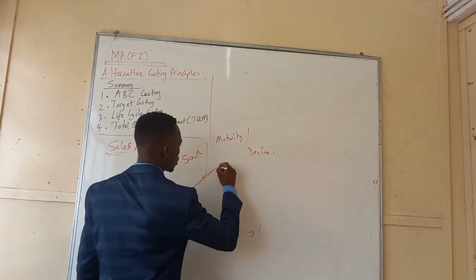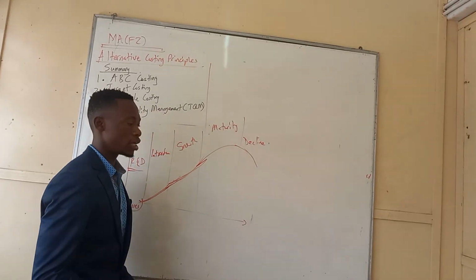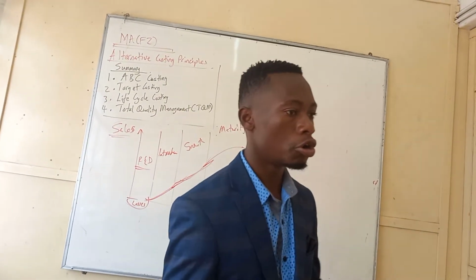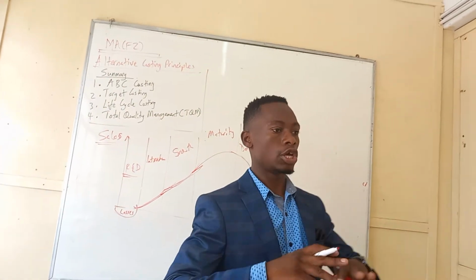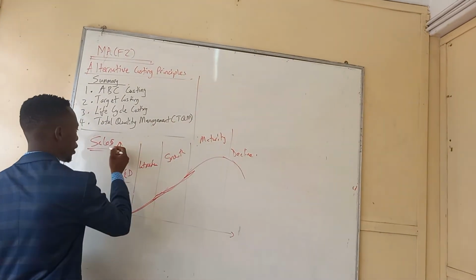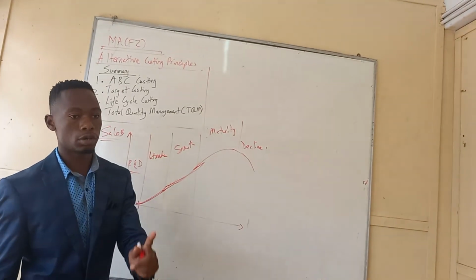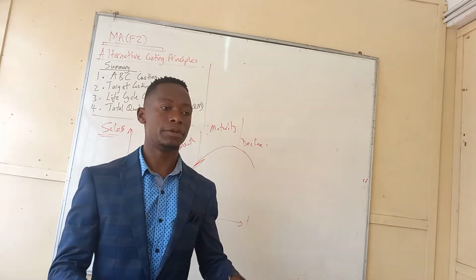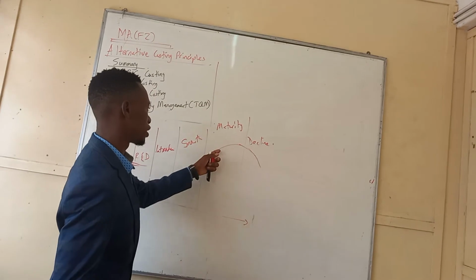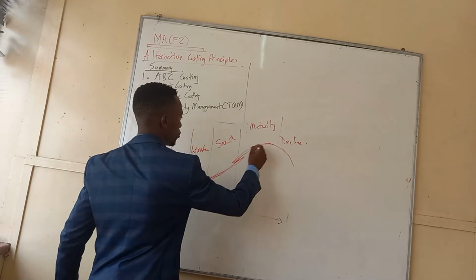Then from the growth stage, you reach the maturity stage, where we have the highest sales volume and you enjoy the economies of scale. You are selling your product to many customers. The reason you make more profit on the maturity stage than the growth stage is not because you are charging a price that is too high, but because of the number of people who are buying from you.